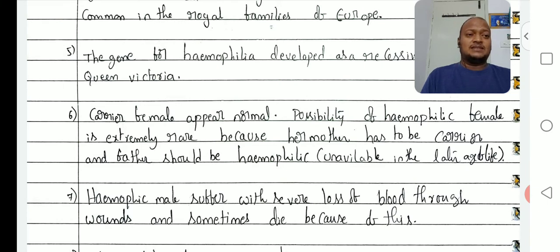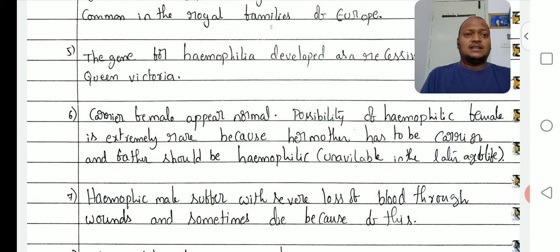But here, fathers are unavailable in the later age of life. For example, a son who gets hemophilia is unable to live up to adulthood. Deaths take place in childhood only, below 10 or 12 years. Maximum 99% of males suffering from hemophilia die early, so they are unable to reach adulthood.